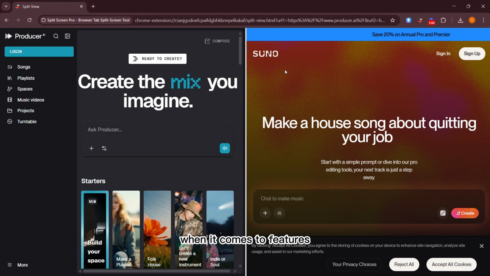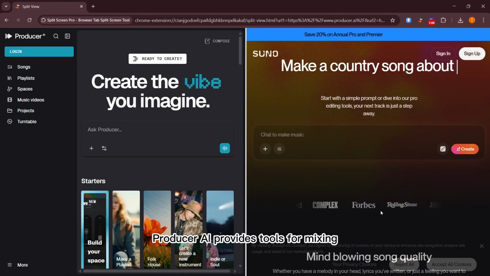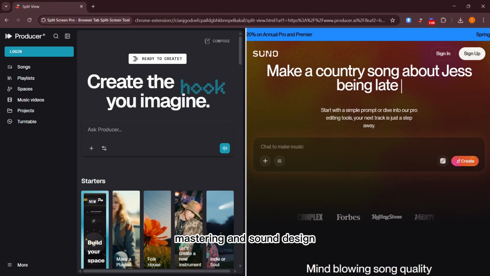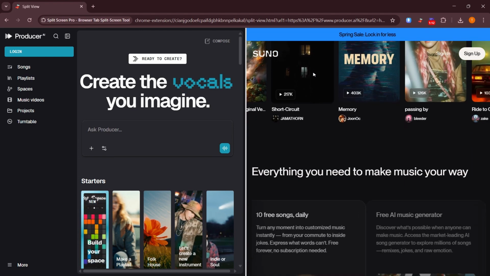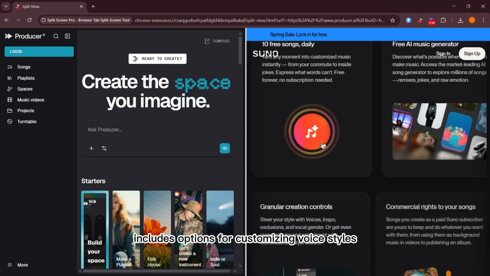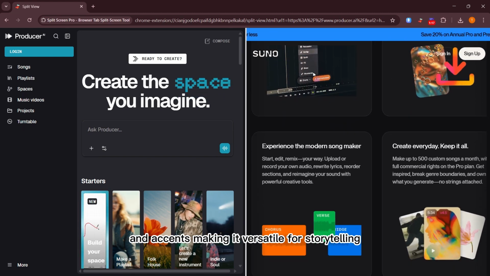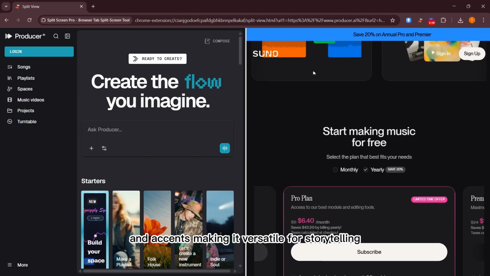When it comes to features, Producer AI provides tools for mixing, mastering, and sound design. Suno, however, includes options for customizing voice styles and accents, making it versatile for storytelling.